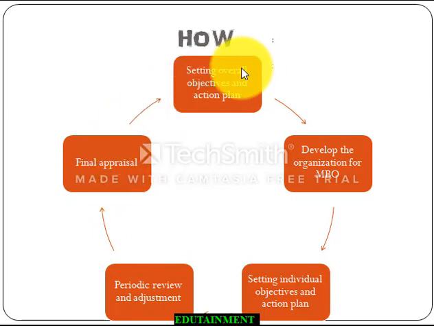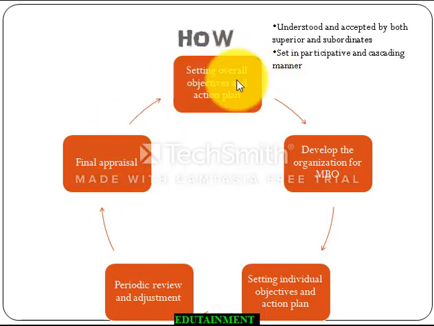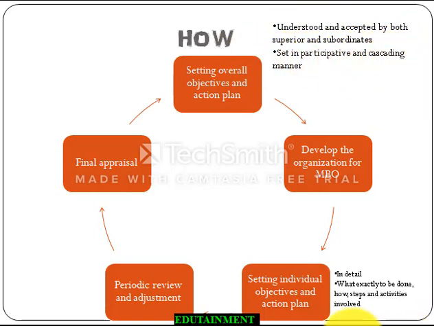Let's go in detail. So, setting the overall objective and action plan. Here this overall objective of the organization is being understood and accepted by both superiors and subordinates, and these are set in a participative and cascading manner. Then in detail they define what each individual has to do, what exactly is to be done, how, the steps and activities involved.